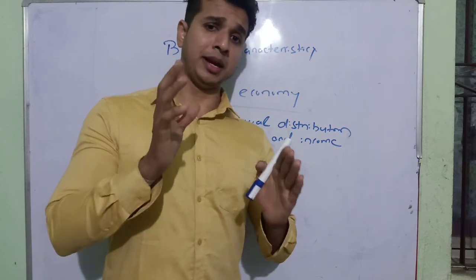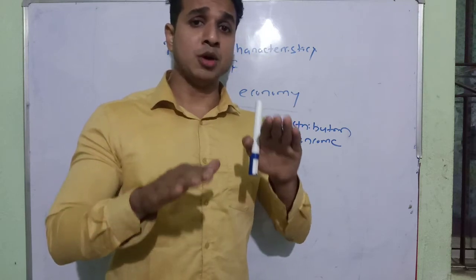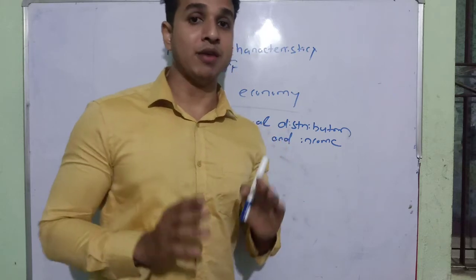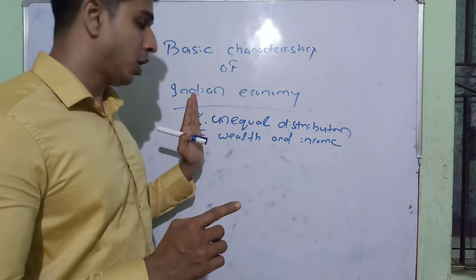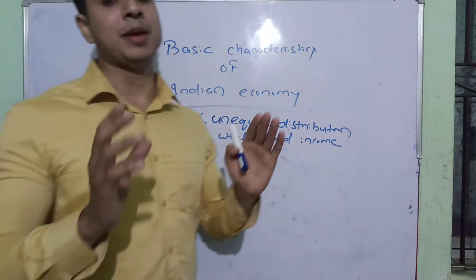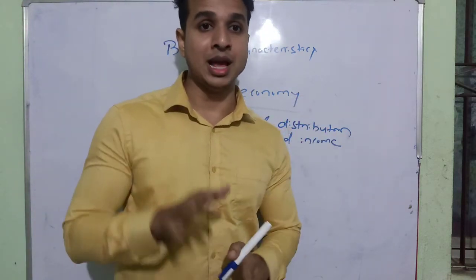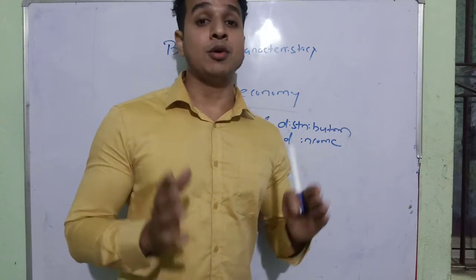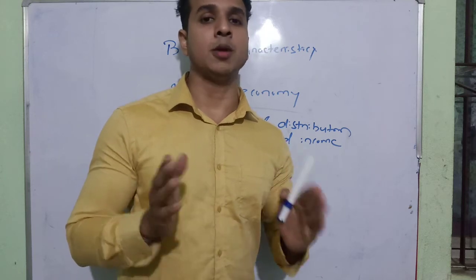They must get equal benefit. Then in the economy there must be stability, but stability cannot be maintained otherwise. That is why we have to develop our economy by equalizing between the poor and the rich. We have to maintain equality in wealth distribution and income distribution between the poor and the rich. So today we studied about the basic characteristics of Indian economy.